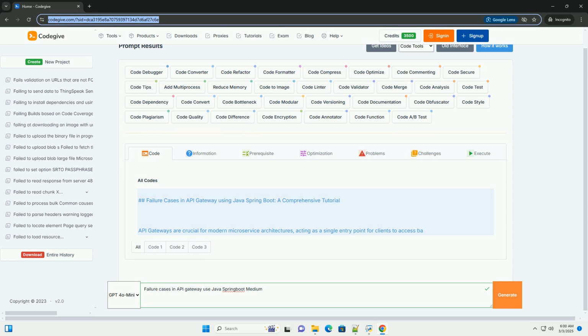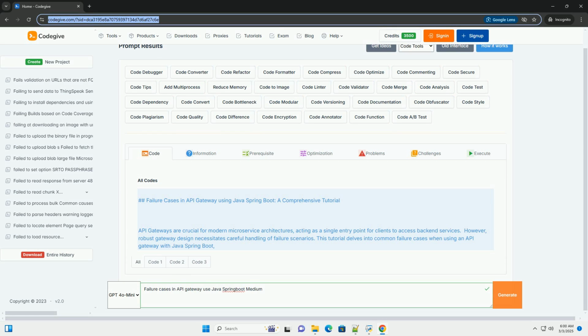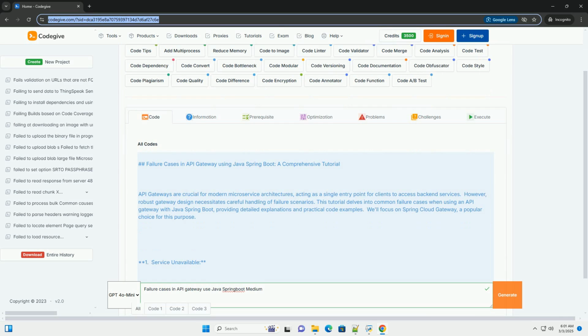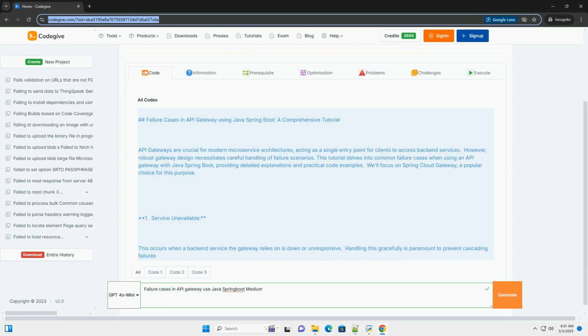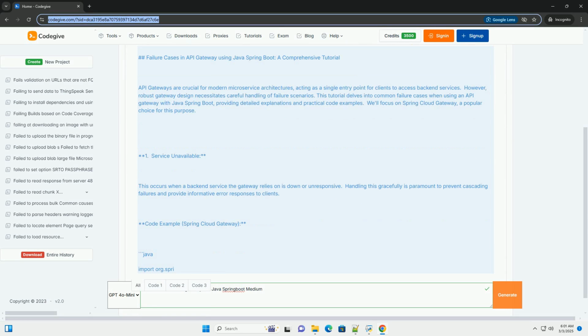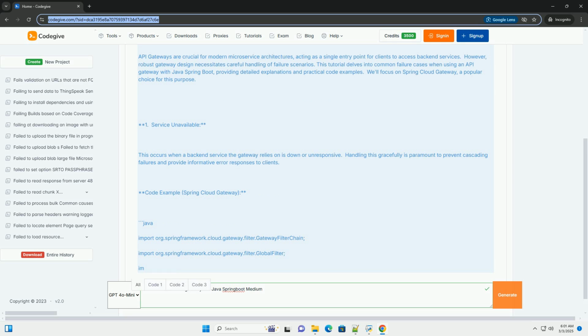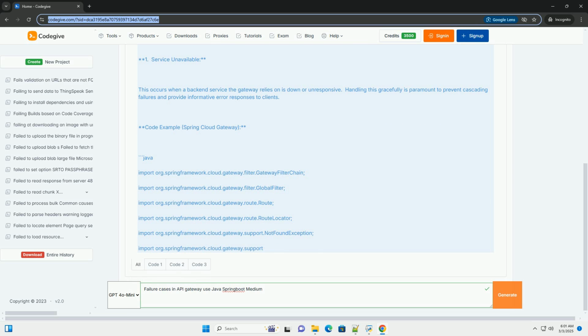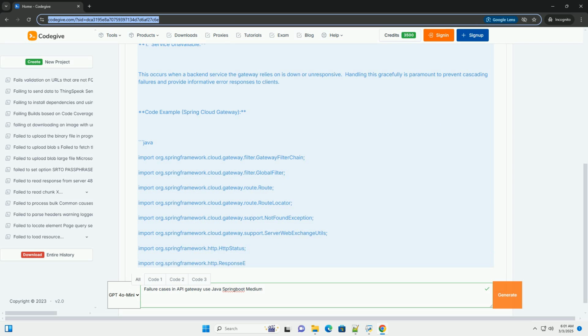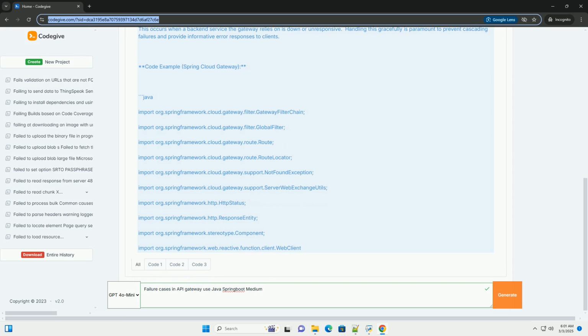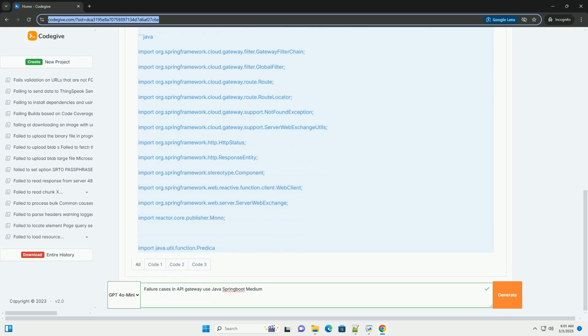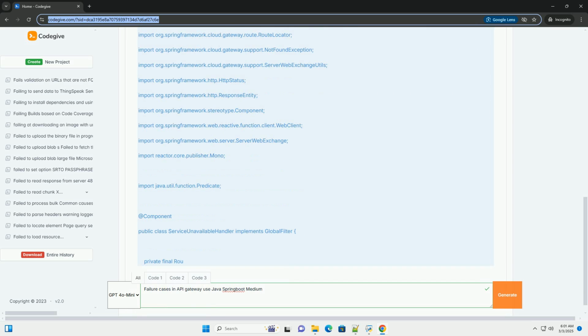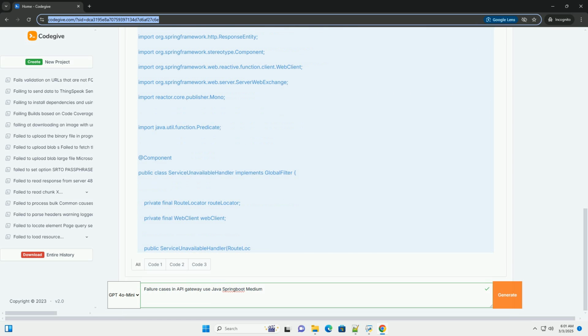Failure cases in API Gateway using Java Spring Boot, a comprehensive tutorial. API gateways are crucial for modern microservice architectures, acting as a single entry point for clients to access backend services. However, robust gateway design necessitates careful handling of failure scenarios. This tutorial delves into common failure cases when using an API gateway with Java Spring Boot, providing detailed explanations and practical code examples. We'll focus on Spring Cloud Gateway, a popular choice for this purpose.